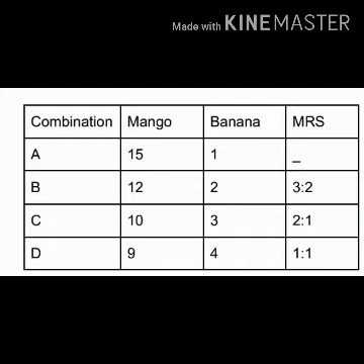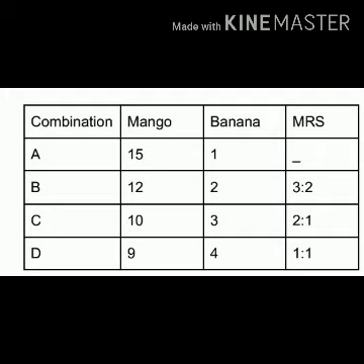And in combination C, 10 units of mango, so again he is ready to sacrifice 2 units of mangoes to increase the consumption of bananas from 2 to 3. Here the MRS will be 2 is to 1. And in combination D, 9 mangoes and 4 bananas, so here the MRS will be 1 is to 1.